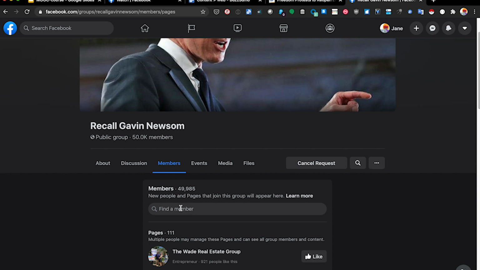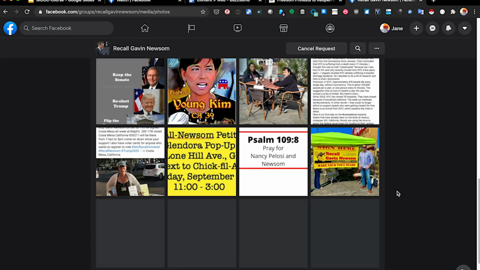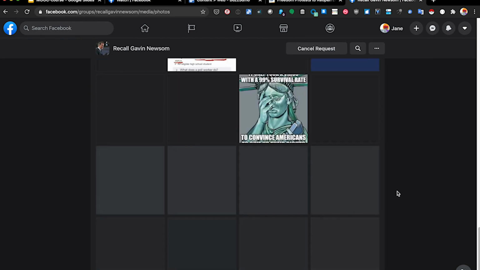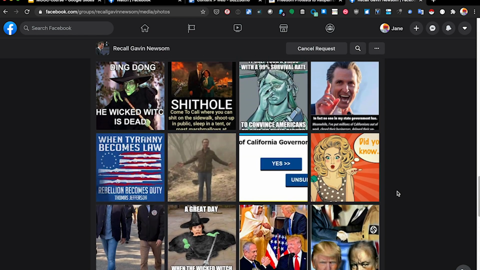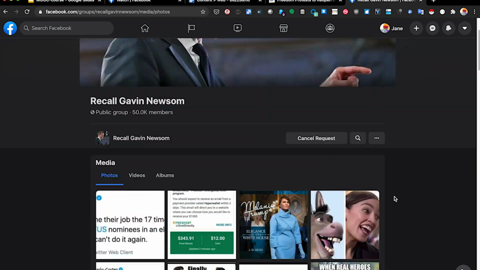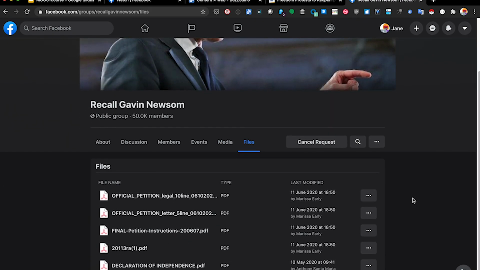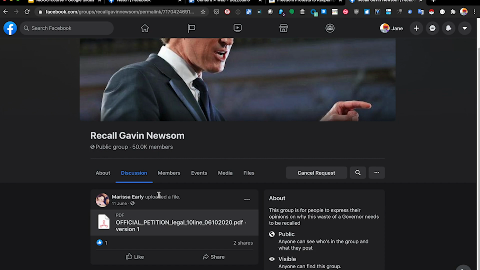But the thing that I really want to point you to is the media and files folder. Media is a really great way to get a quick glance at what the Facebook group is posting, to get a feel for it. And files is especially useful because this will include things like petitions, group rules. As you can see, there's a Declaration of Independence here.